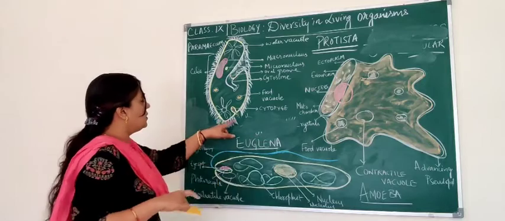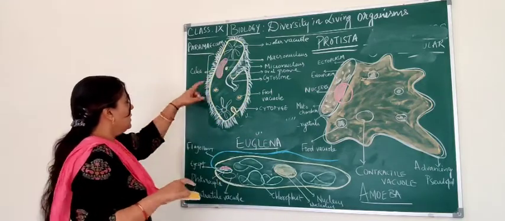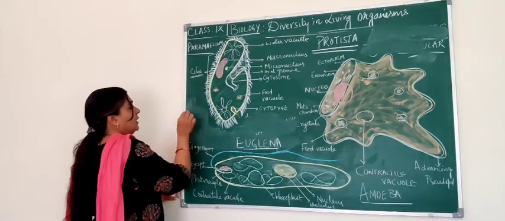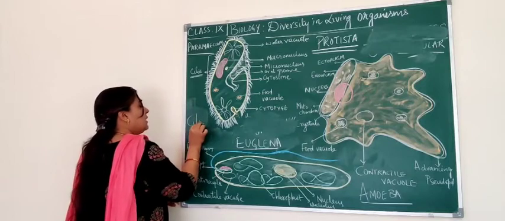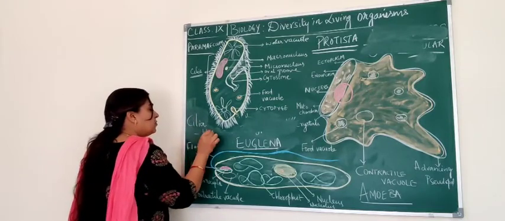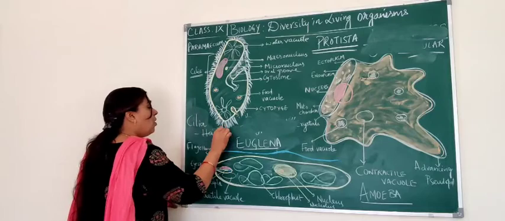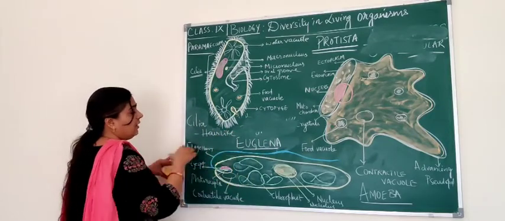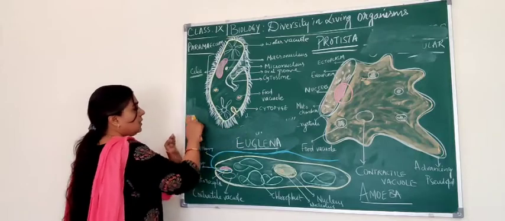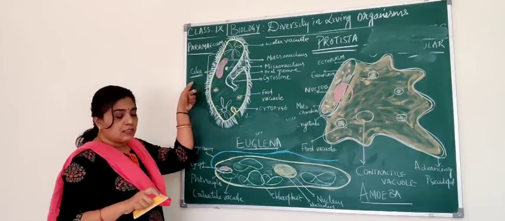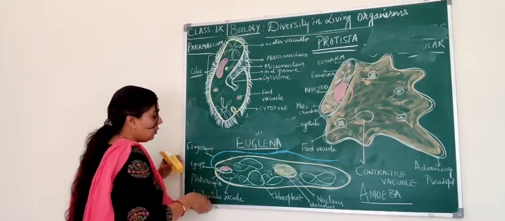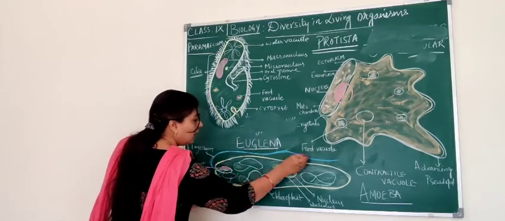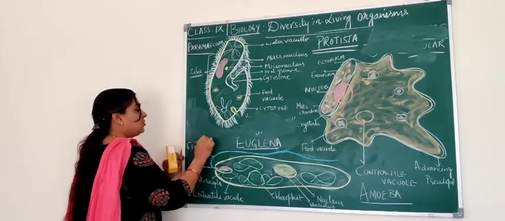They may have a hair-like structure. This hair-like structure we call cilia. Or they may have a whip-like structure. The hair-like structure we call cilia, and this blue structure I have drawn here is a whip-like structure.